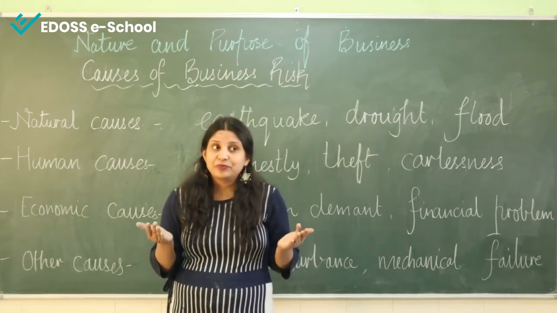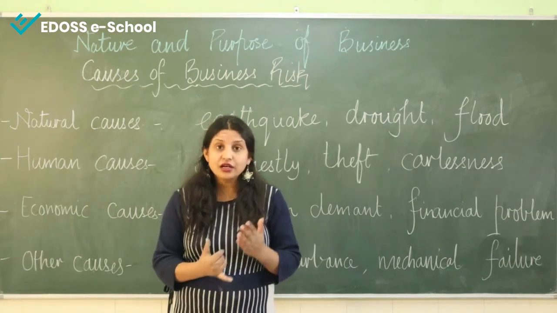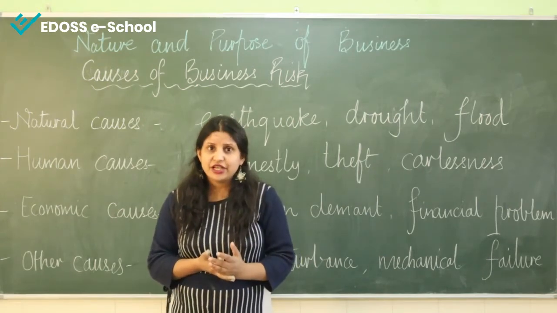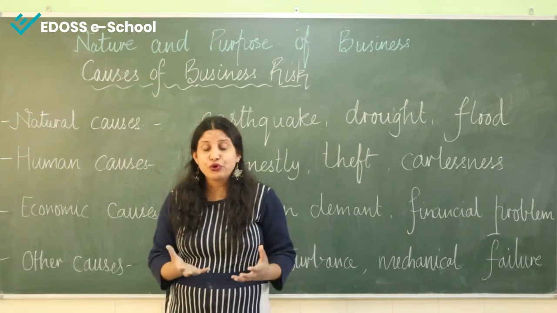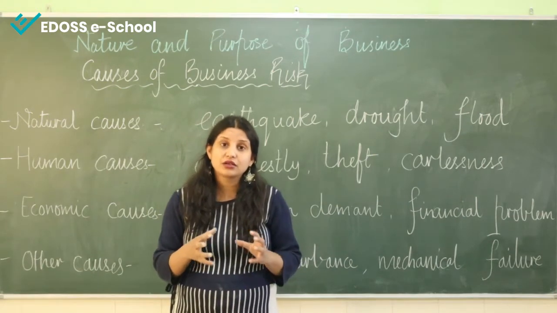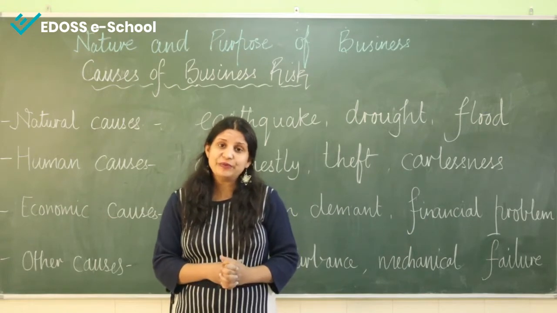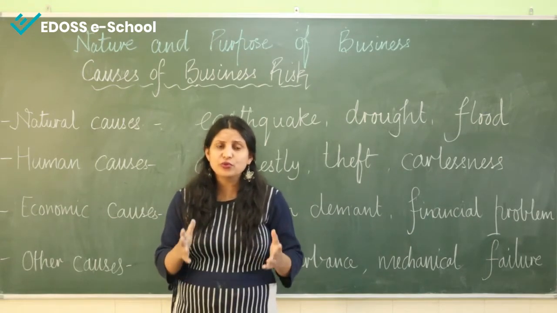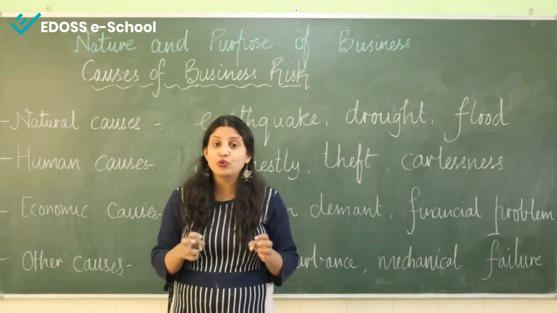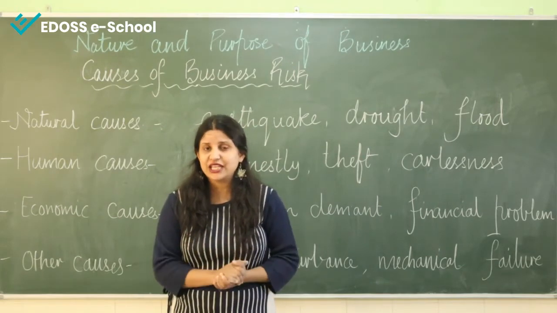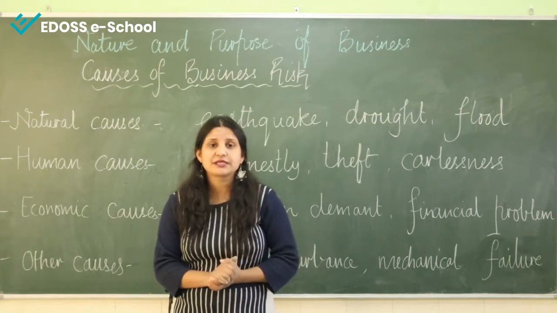See, these types of risk are earthquake, lightning, then heavy rain, flood, famine, drought. So nobody has control over these types of risk. Human beings almost have no control over these risks. They are caused by nature and they are really very dangerous.